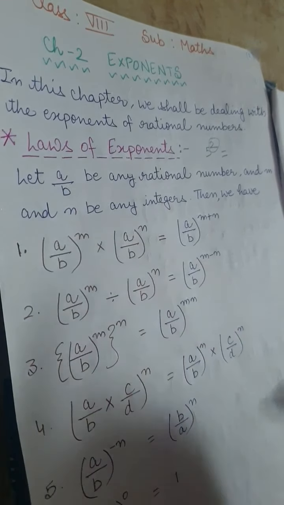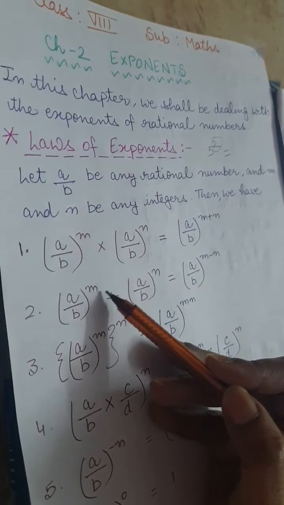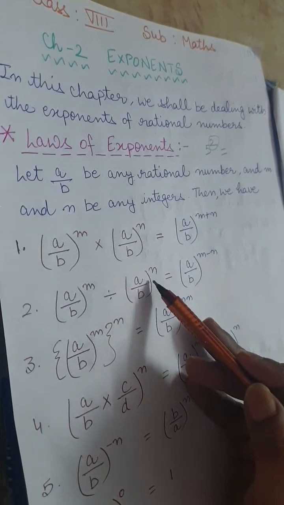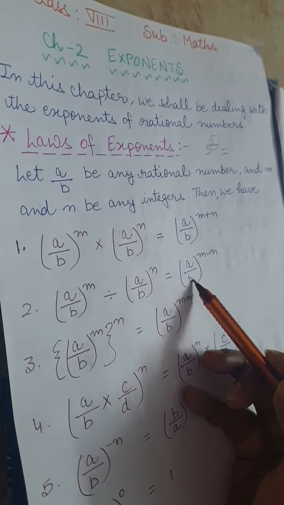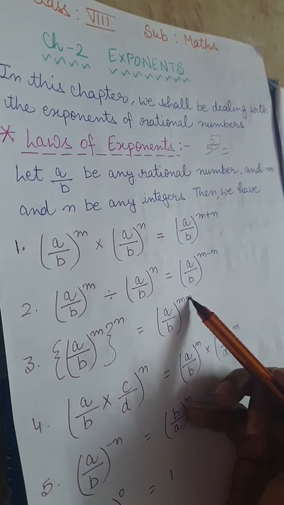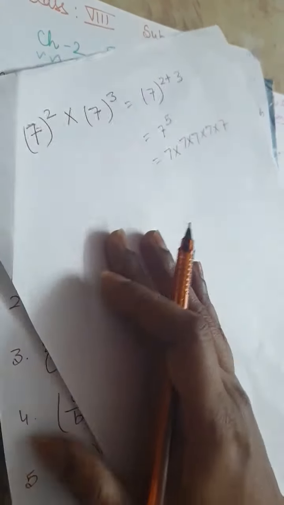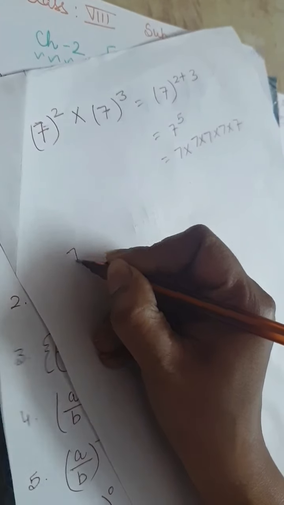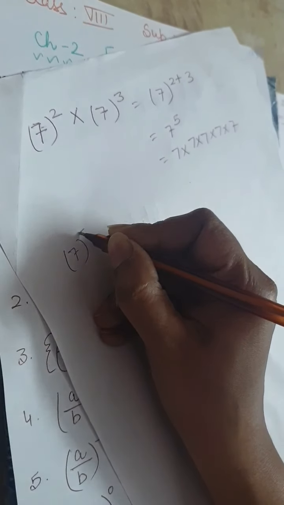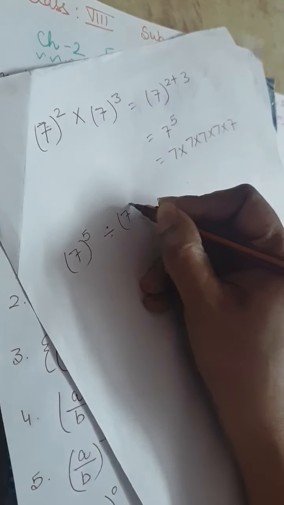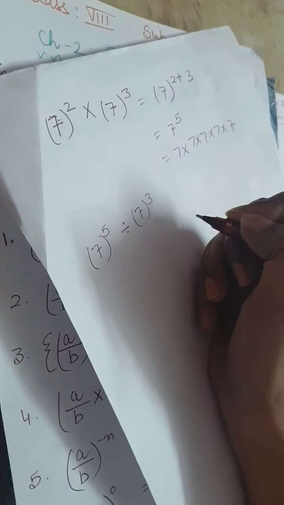Fine. The second law, a upon b whole power m is divided by a upon b whole power n. Then what will be the solution? A upon b whole power m minus n. Just take an example here. The same question I am writing here, 7 to the power 5 divided by 7 to the power 3.